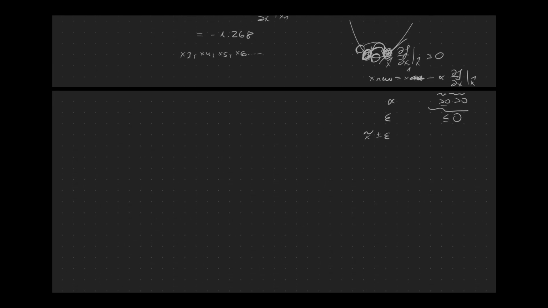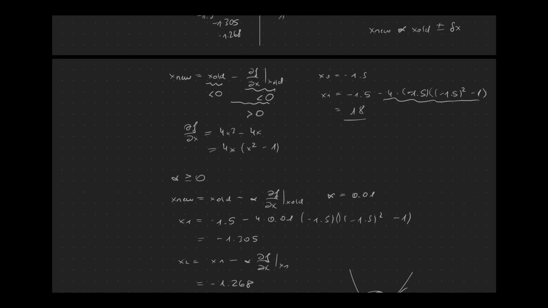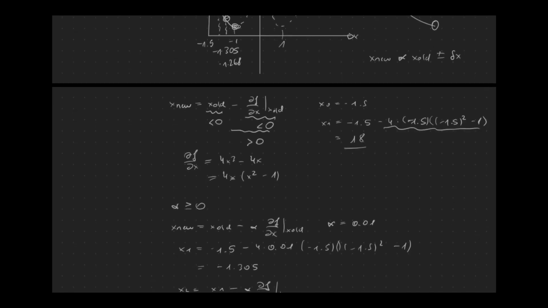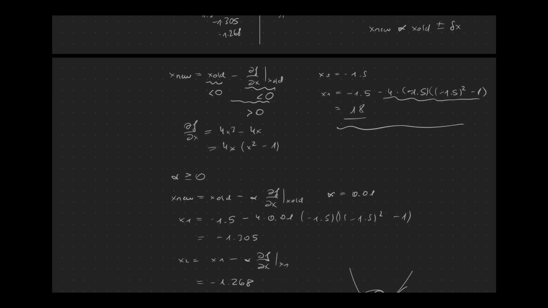And what we did before, when we didn't have our step size parameter alpha, was actually just a special case. So this update rule that we had was just x new equals x old minus alpha, first derivative of x, at x old evaluated, just for alpha equal to 1. Yeah, and another special case would be alpha equal to 0. Then this would cancel, and we wouldn't update our new value.